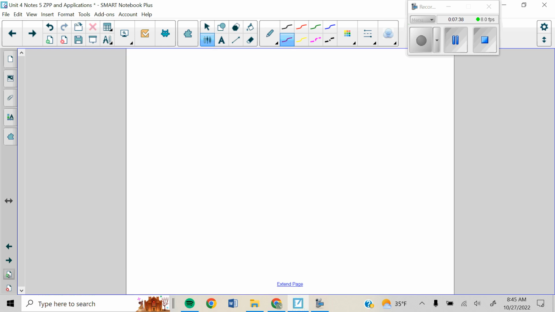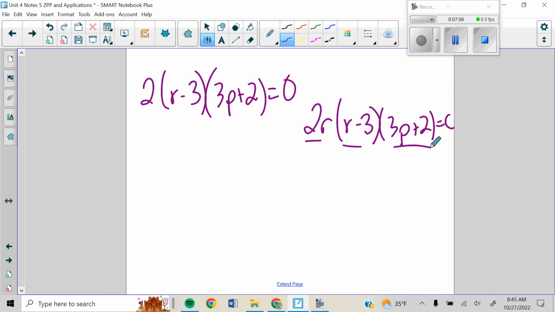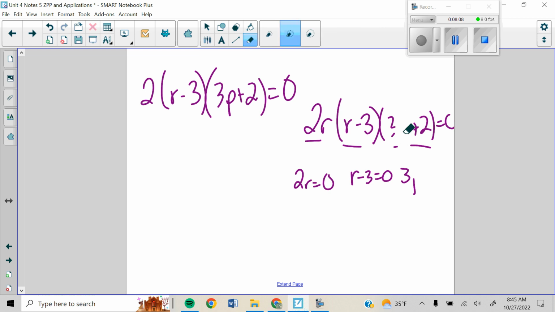I'm going to add a little slide here, and I'm going to show you. So this is what the last one just looked like. Okay, now if this said 2r, r minus 3, and 3r plus 2, now because there is that r there, I do need to set all 3 pieces equal to 0 to solve, because of that variable. Sorry, keep wanting to write a p from that problem before. R.